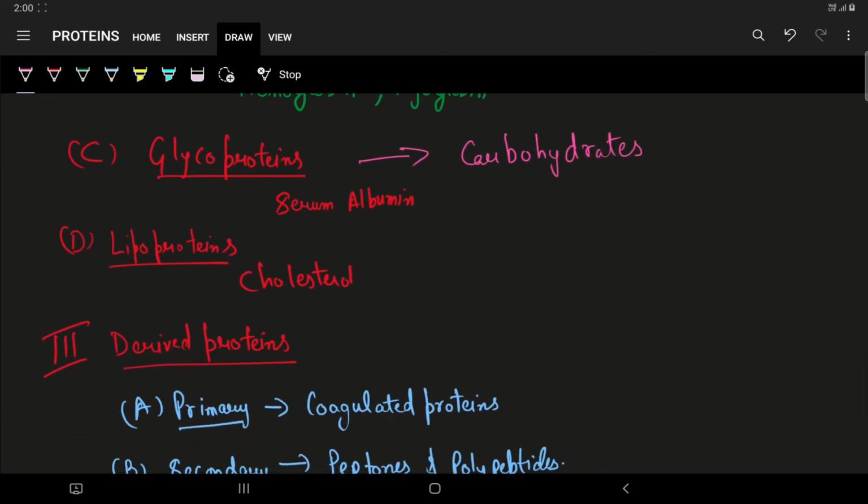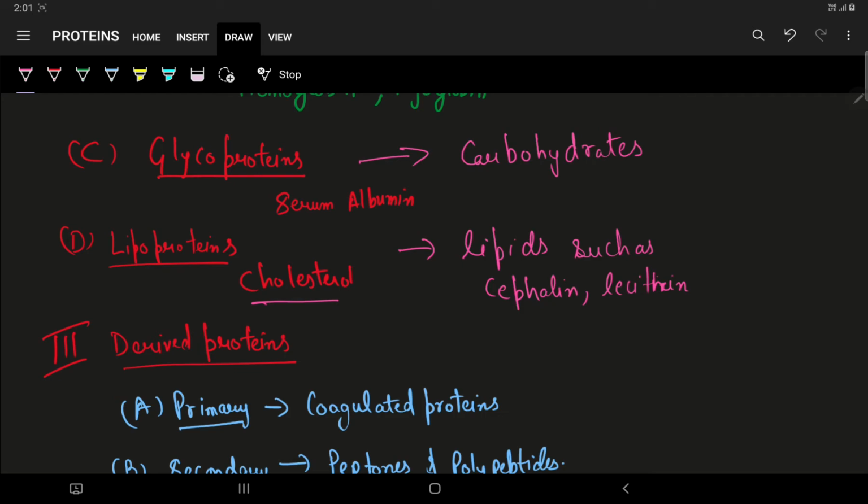The last is lipoproteins. The lipoproteins are the proteins forming complexes with the lipids such as cephalin, lecithin, cholesterol.